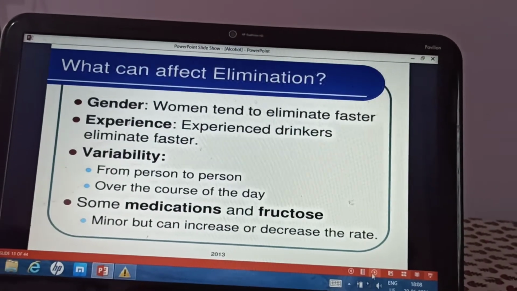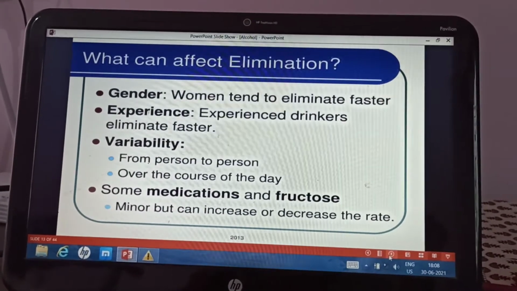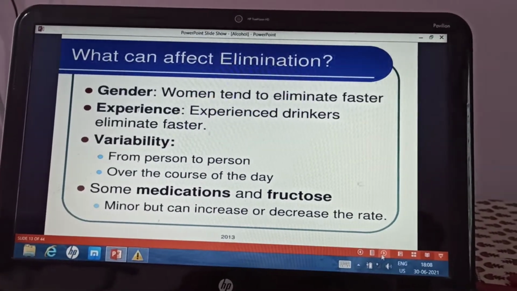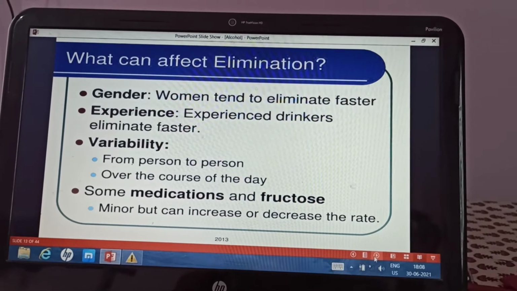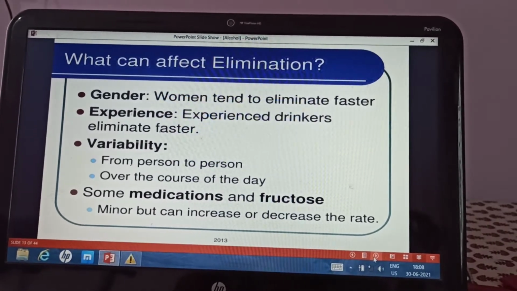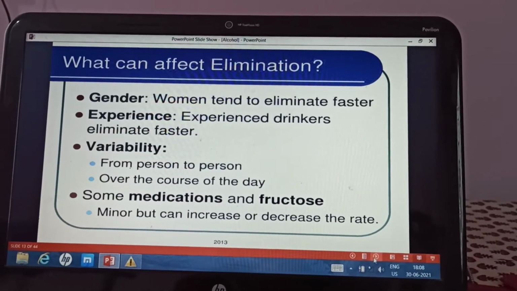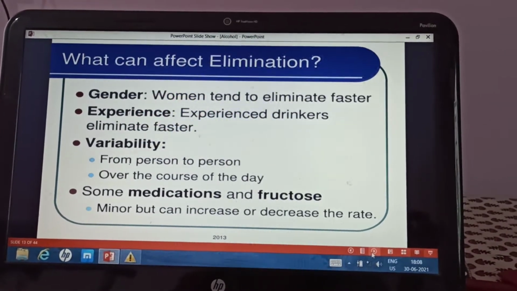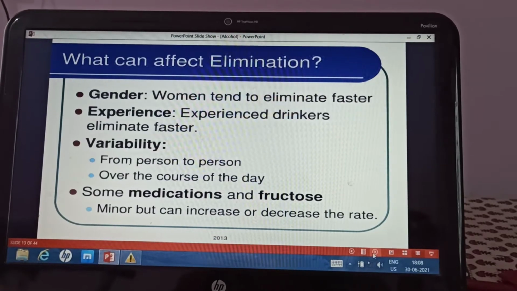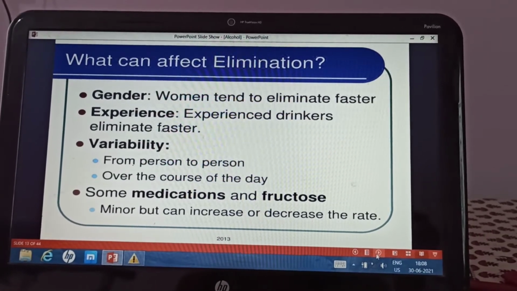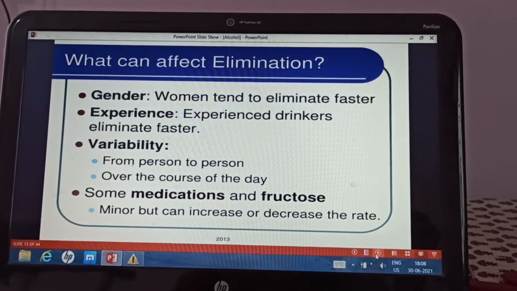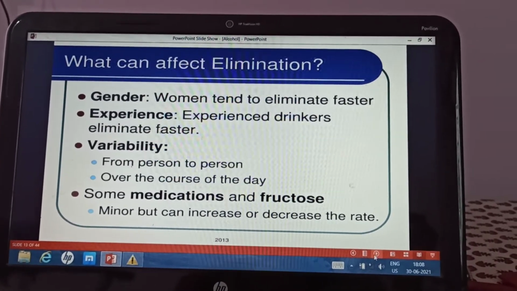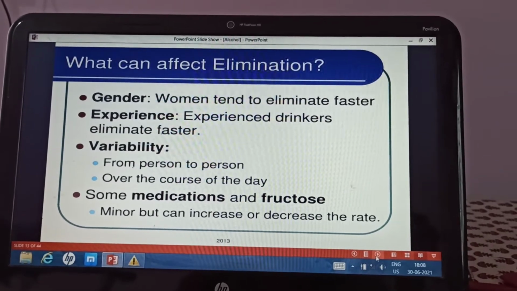Now what can affect the elimination? Gender or sex. Women tend to eliminate faster than the men. Experienced drinkers eliminate faster. Elimination is individualized from person to person and over the course of the day. Timing is also important. Also other drug interactions will affect the elimination of the alcohol, other drugs taken by the individual.